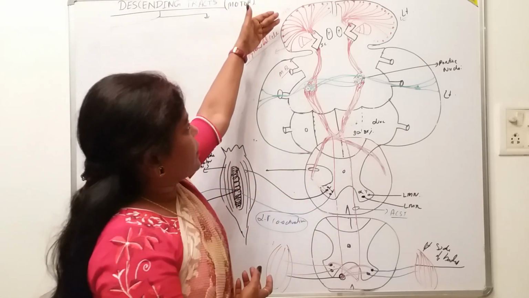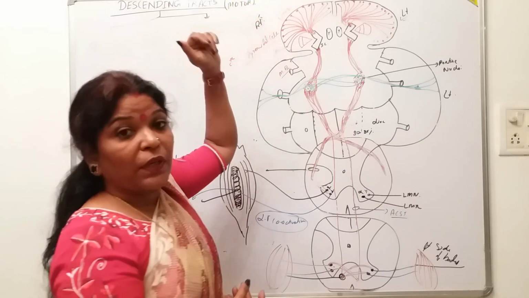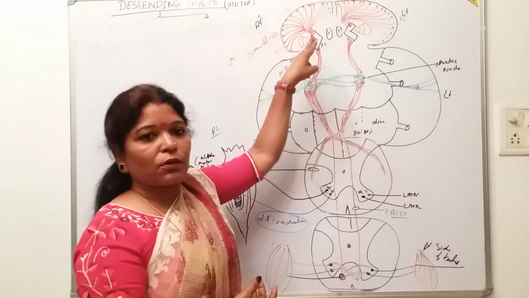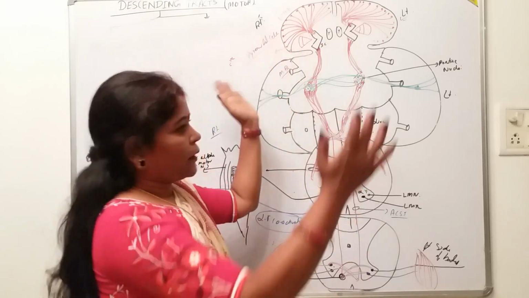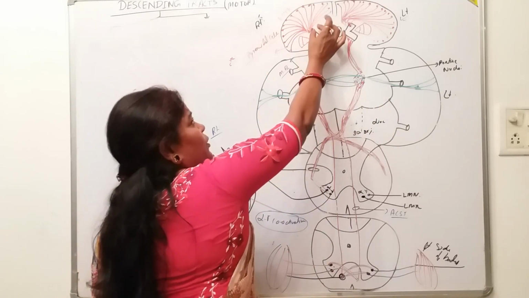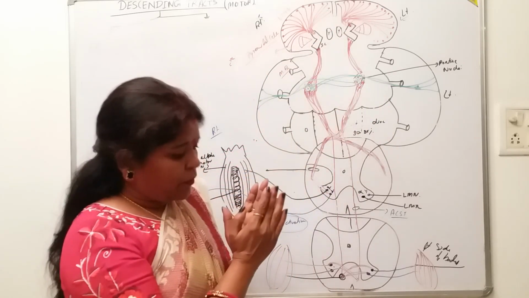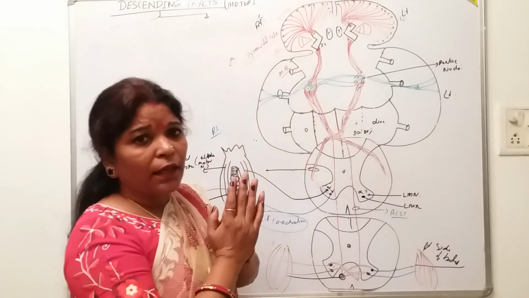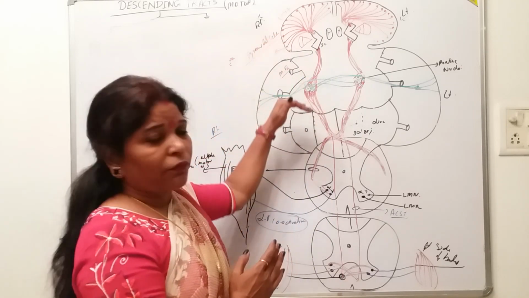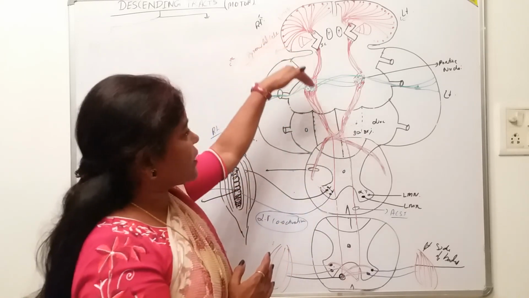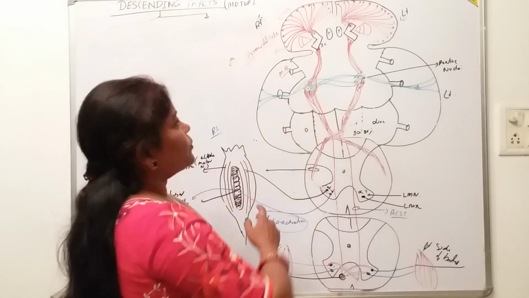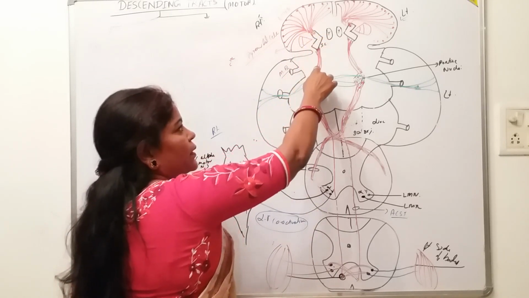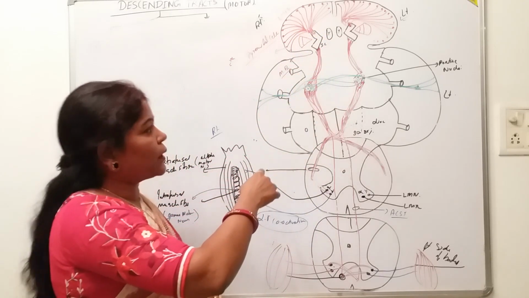Now the upper motor neuron is in the fifth lamina of the cerebral cortex, where the pyramidal cells are situated. From there the axons originate and condense into a very narrow pathway, the internal capsule, which is the gate through which the fibers of the corticospinal tract descend towards the brainstem. So it is the corona radiata, and from the posterior limb of the internal capsule the fibers descend downwards and remain ipsilateral here.